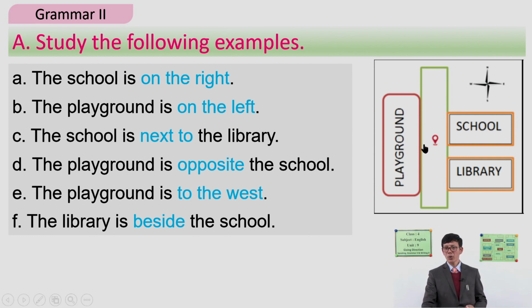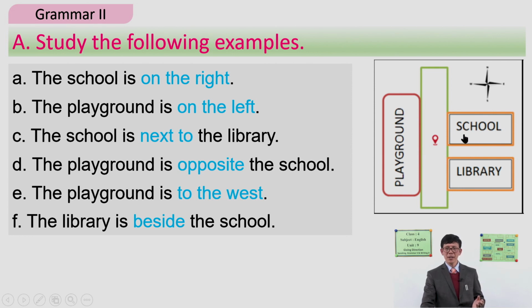Let's say you are standing here. This playground, if you are from here, is on the left. And school is on the right. School and playground are opposite.